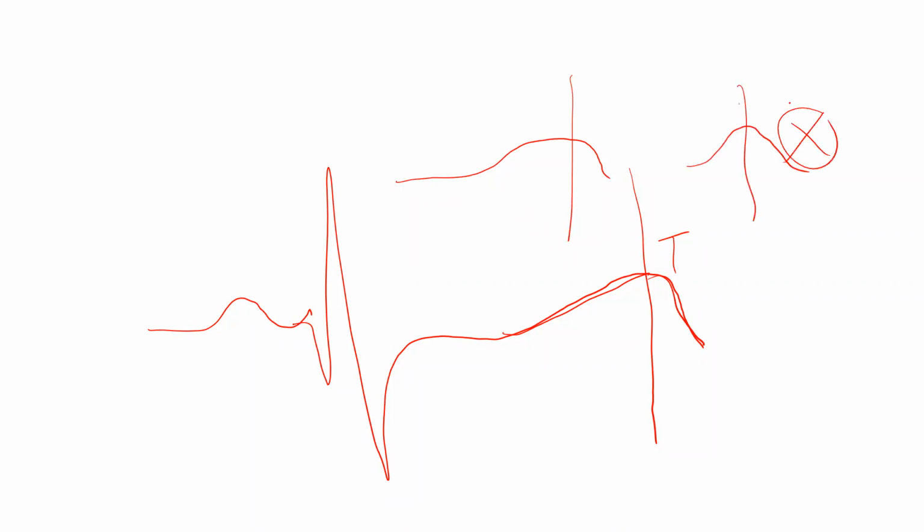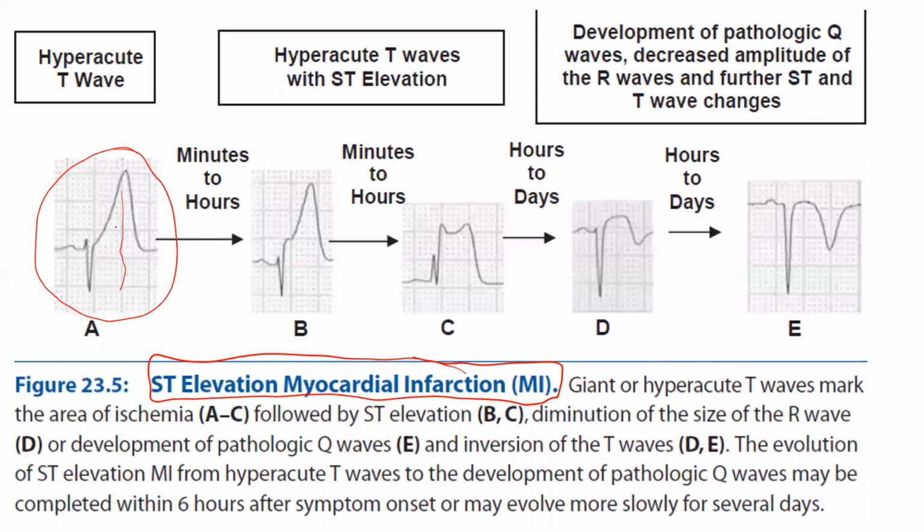What is the normal morphology of the T wave? If this is your P, and your QRS complex is like this, the T wave initially goes up like this and then comes down abruptly. So if you draw it, this side is long and then it abruptly comes down. This is the normal T wave morphology. It is not very symmetrical in the normal case; normal is asymmetry. But here it becomes nearly symmetrical, so tall tented T waves are present.